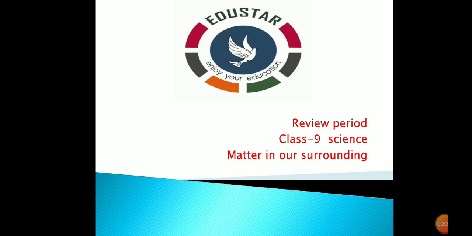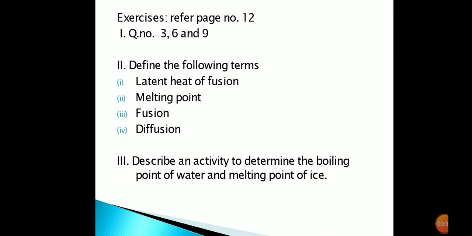Now let us see what has to be written in the review period of the lesson Matter in Our Surroundings. In your content book, in the exercises, refer to page number 12. In question number 369, read the question, find the answer in your content book and write it down in the classwork. This is the first Roman letter which you have to write in the classwork.